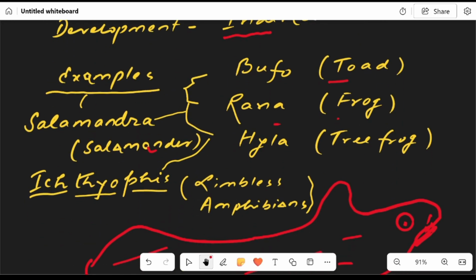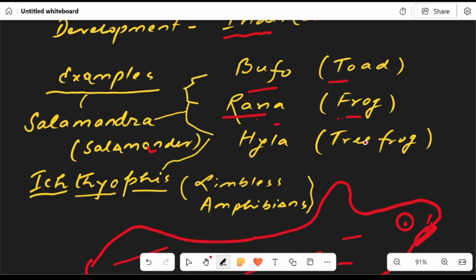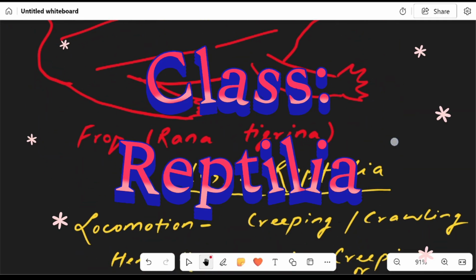Examples of amphibians: we have the Rana tigrina, frog; Bufo, toad; Hyla, tree frog. Then we have Salamandra, that is the salamander, and Ichthyophis, which is a limbless amphibian. Here we have the figure of Rana tigrina, the frog.